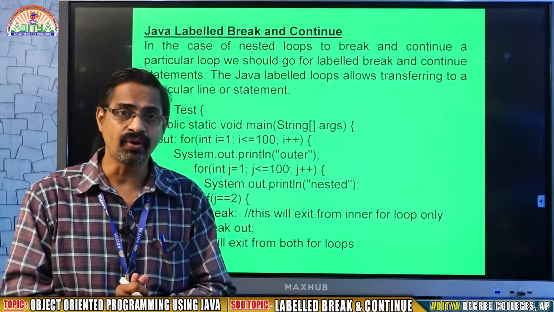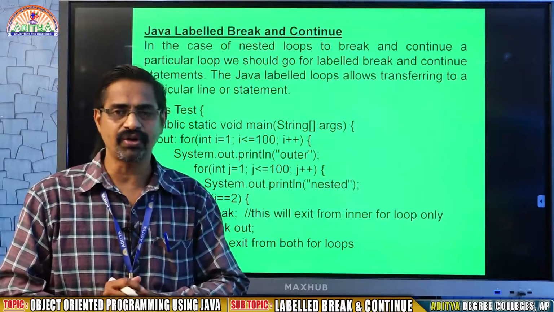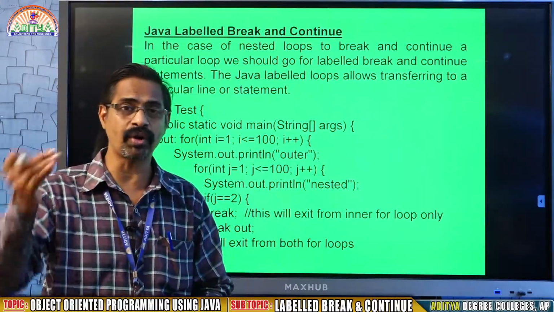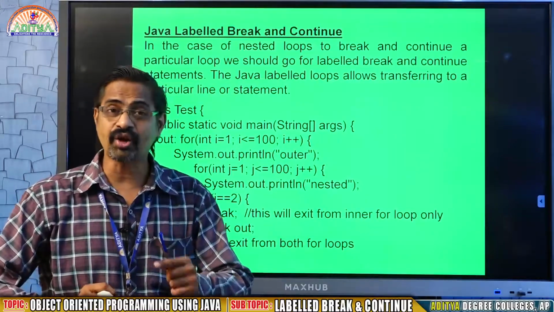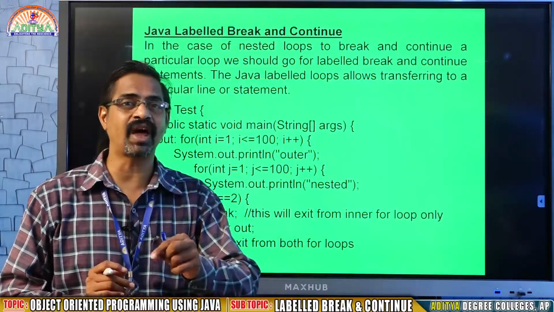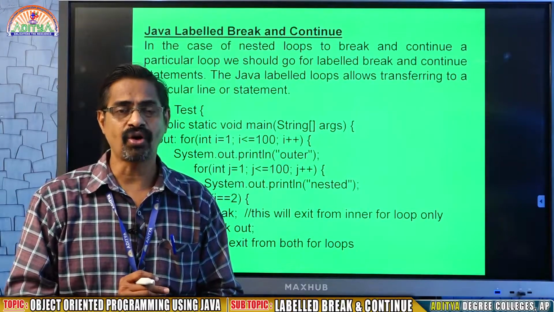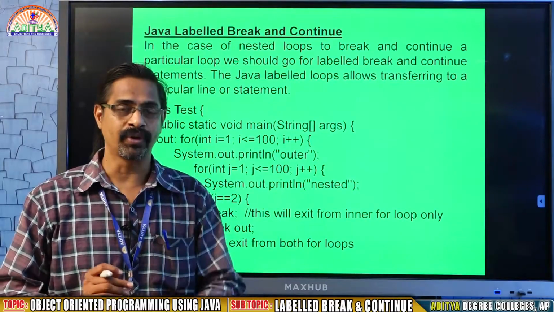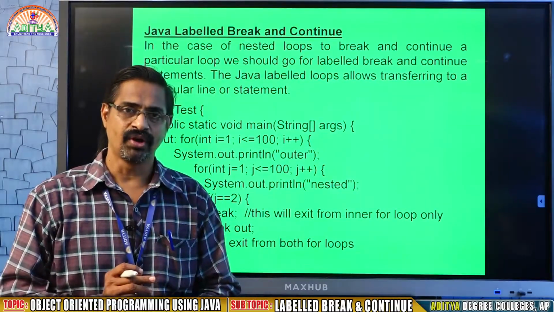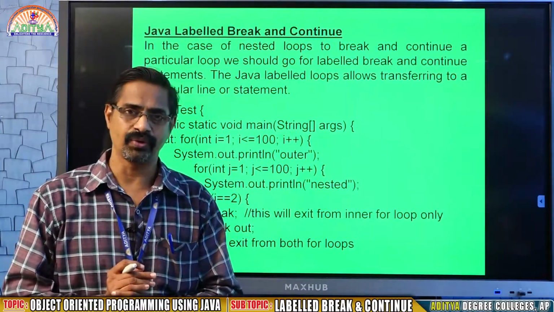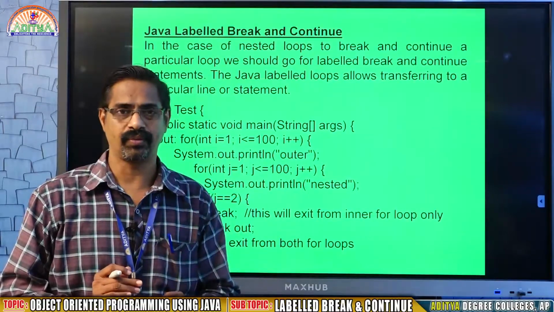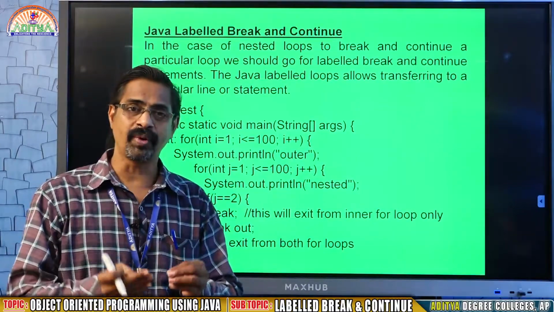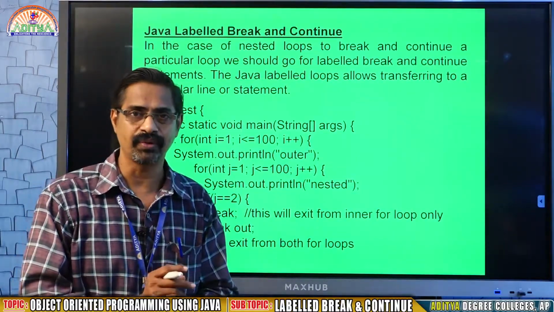This process of coming out in the middle of the loop, or skipping some statements and going back to the starting portion of the loop, is possible with the help of jumping statements. They skip your loop or they continue your loop. That is the concept of jumping statements. Here there will be break and continue. Both are useful statements, but according to the situation, you may use break or continue.